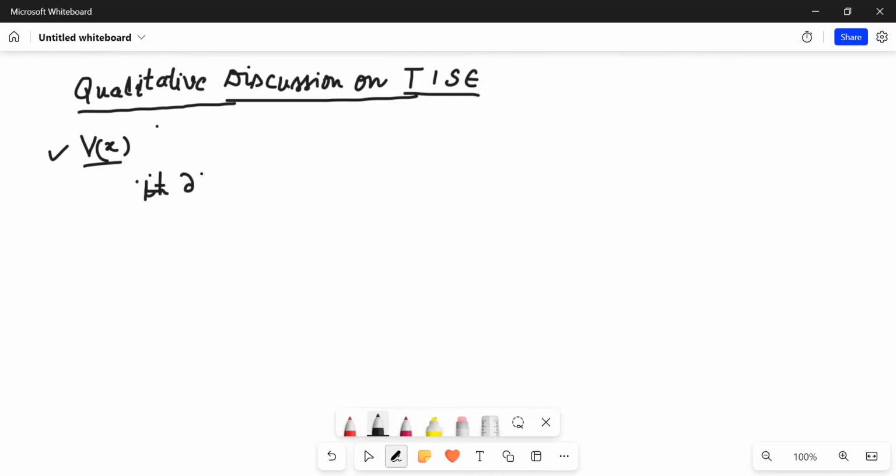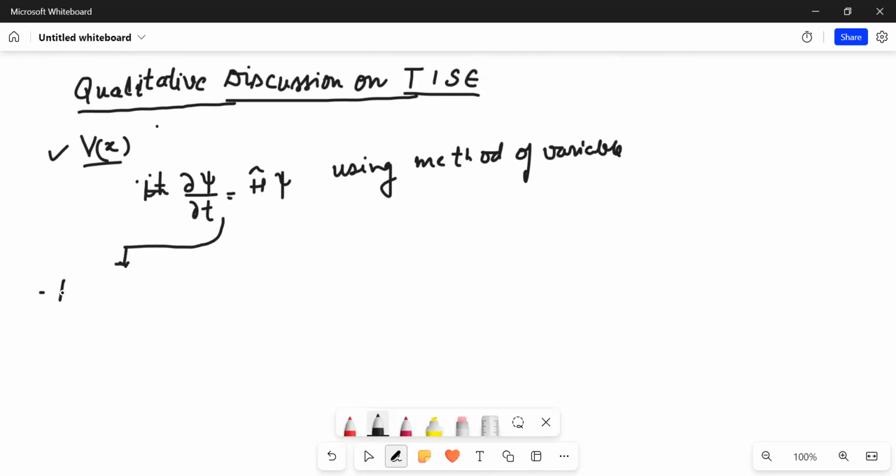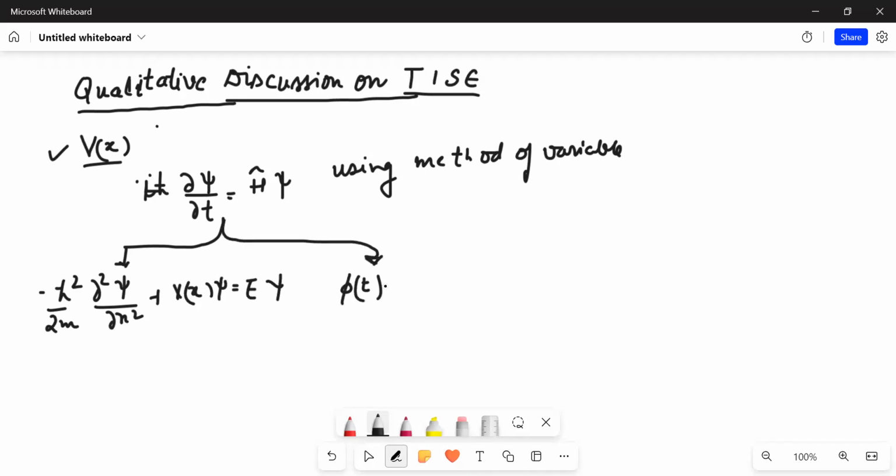While we were solving this equation, H psi, using the method of separation of variables, we found that it reduces to a time-independent equation and a time-dependent expression, which is e to the power minus iota E t upon h-bar.